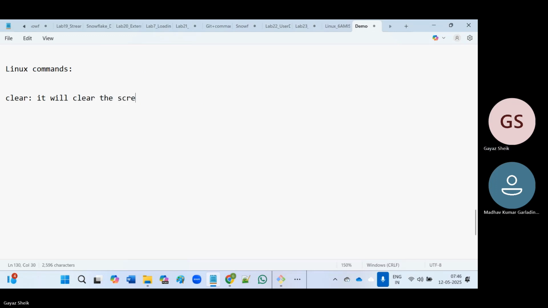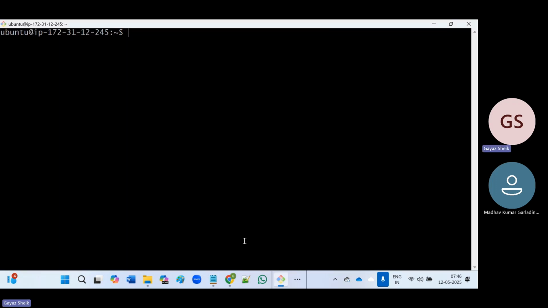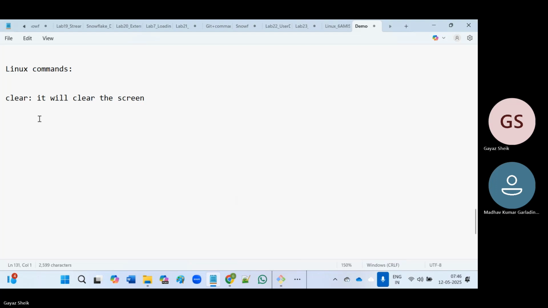Clear the screen. Okay. Now, if I want to check the list of files, I can use the ls command. So I don't have any files. ls is giving nothing. I'm not getting anything here. So what will this ls command do? It will show the list of files.